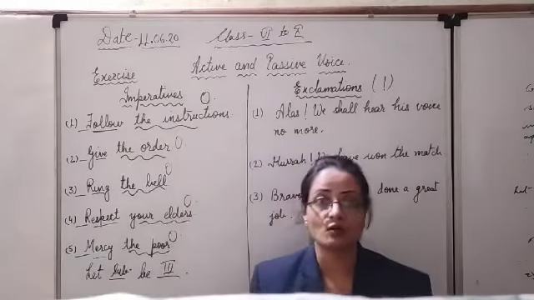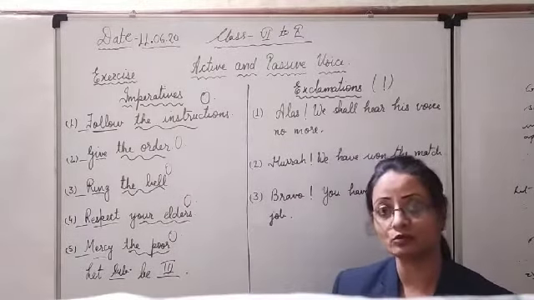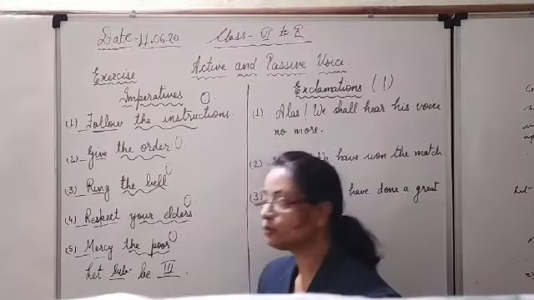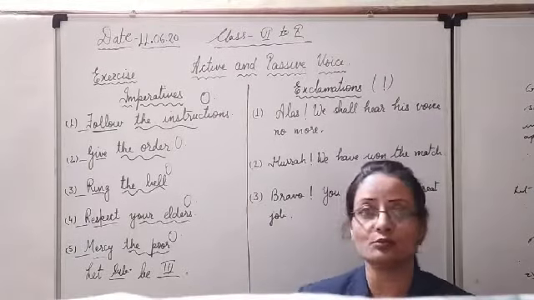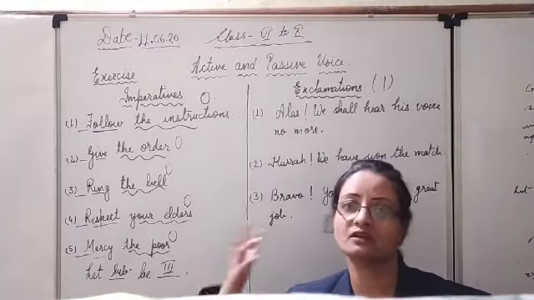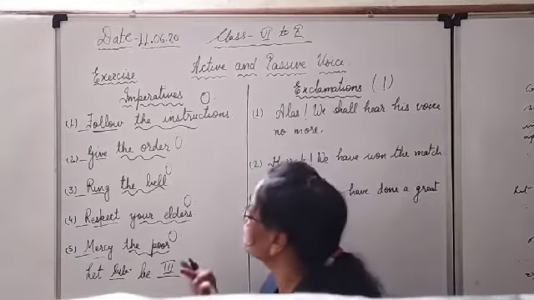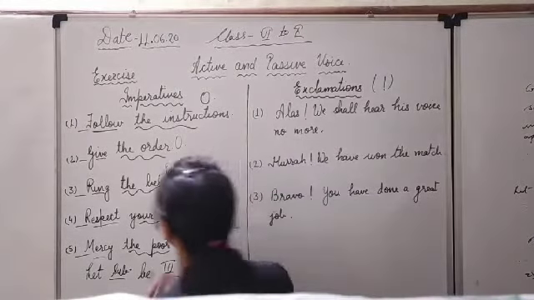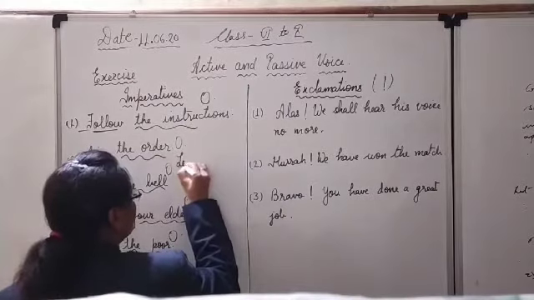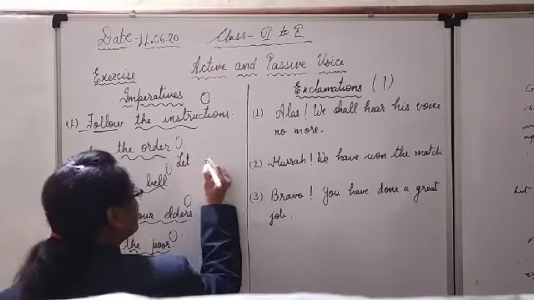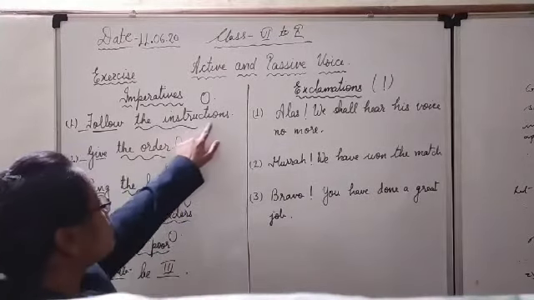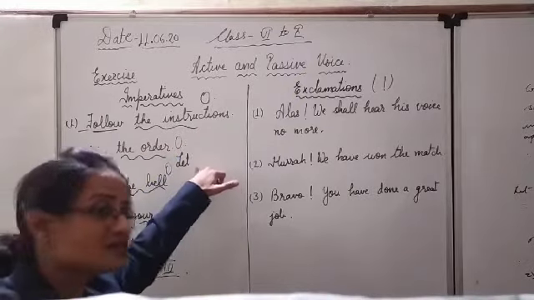Now let us see how to change an imperative from active to passive voice. I have told you two patterns are there. Either you begin with let. If you start with the word let, after that you will write the object of the imperative as the subject.